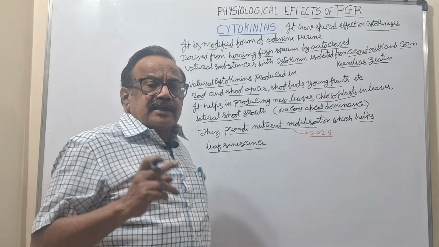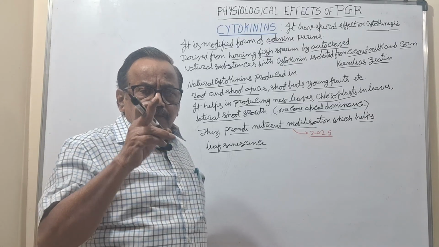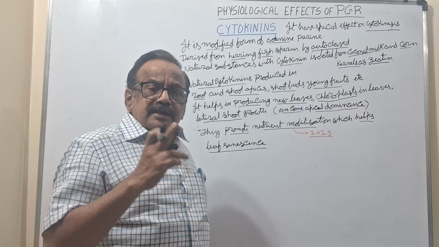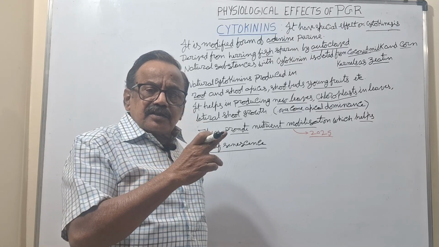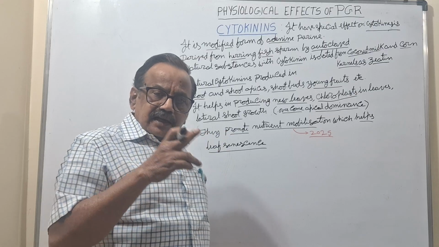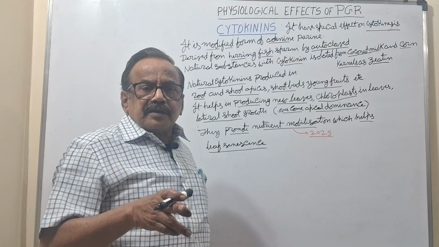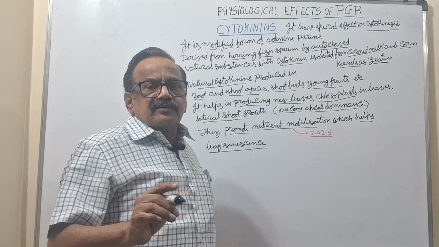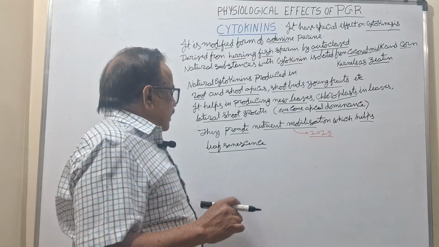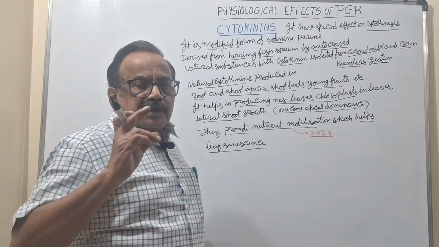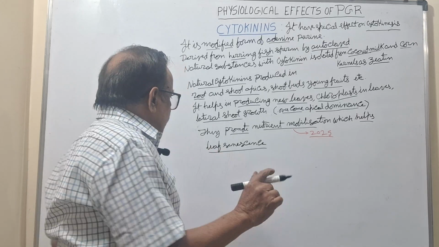So, senescence is delayed by which phytohormones? Already we studied. Senescence is delayed by auxins only for the early leaves and fruits, and by gibberellins it will also be delayed, and here also all three reduce the senescence in different ways.